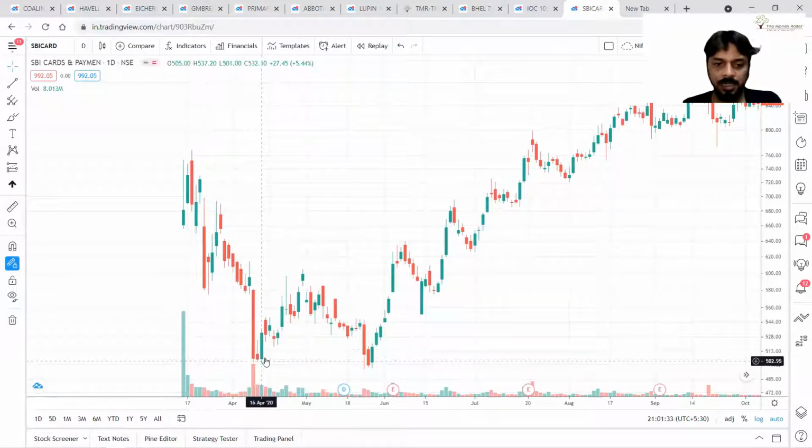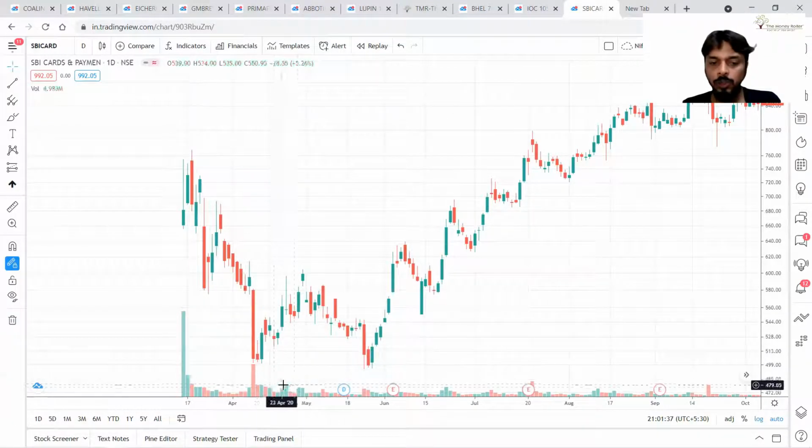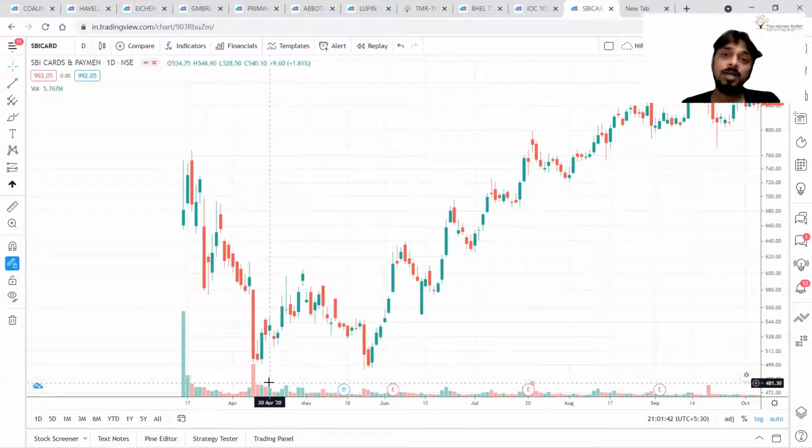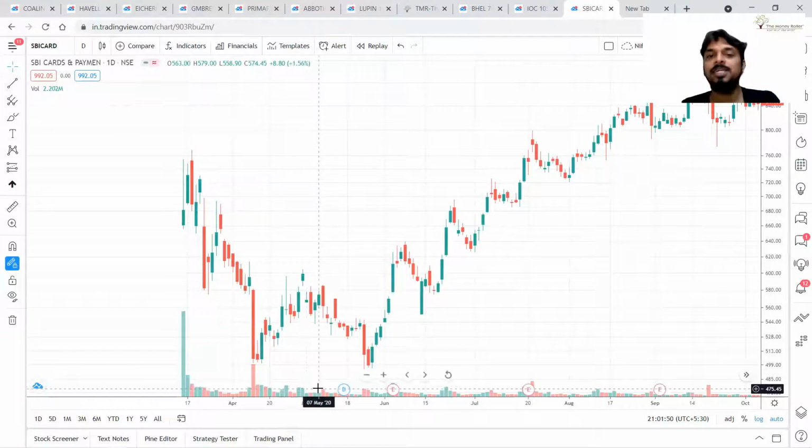Then there was a bounce, correct? As usual, the bounce was not supported by volume. Hence, in the bounce, there is reduced activity. Now, this is important.